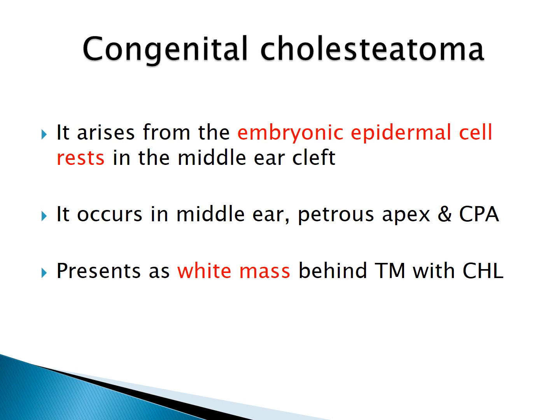The common sites of occurrence of congenital cholesteatoma are the middle ear, the petrous apex, and the cerebellopontine angle. Again, this is an important exam question. Parents bring the children, complaining of decreased hearing. On otoscopic examination, a white mass is present behind an intact tympanic membrane, and on examination we find that it is a conductive hearing loss.